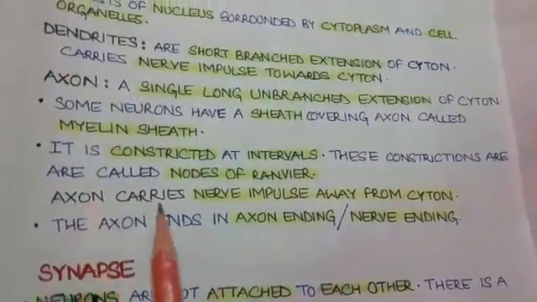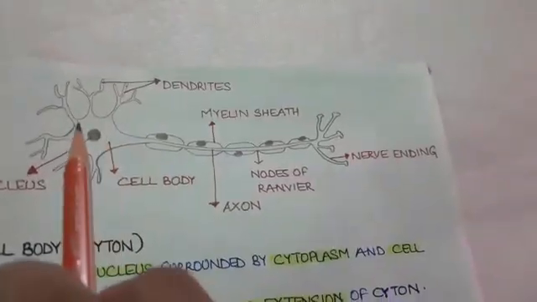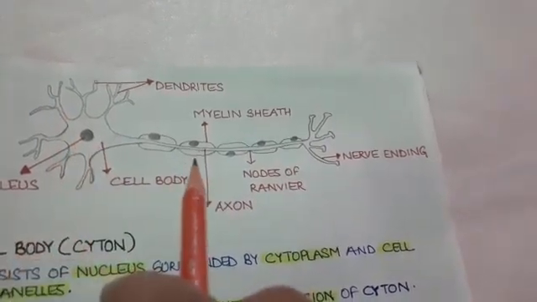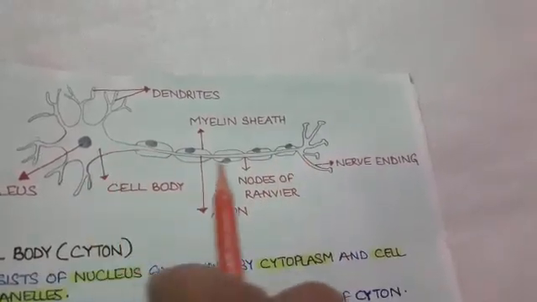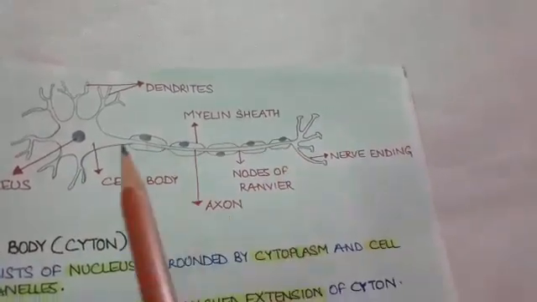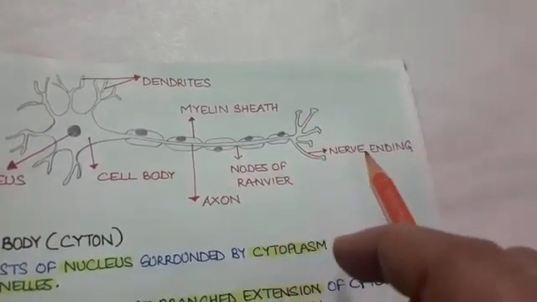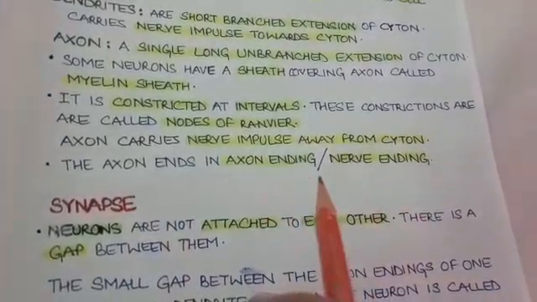And axon always carries nerve impulse away from the cyton. The cyton receives the nerve impulses from dendrites, and the axon always carries the nerve impulse away from the cyton. And the axon ends in the branched structure called the nerve ending or the axon ending.